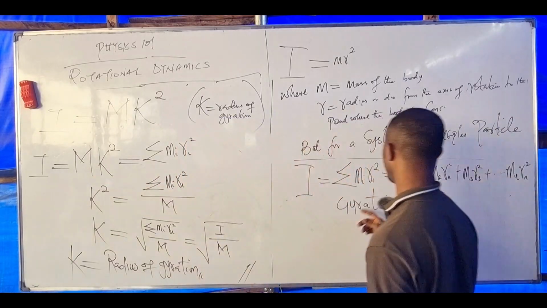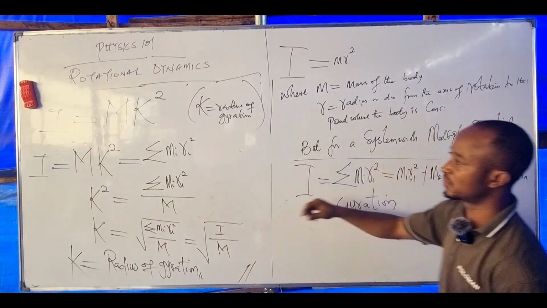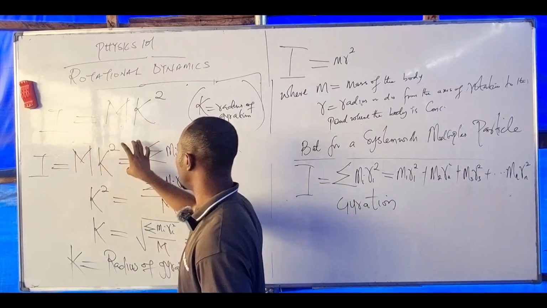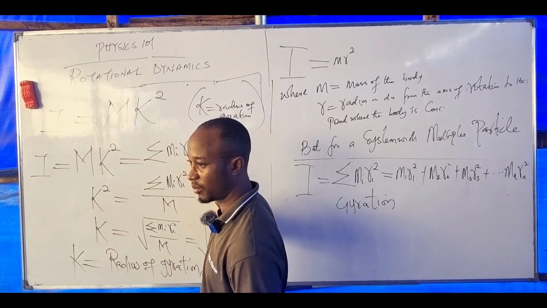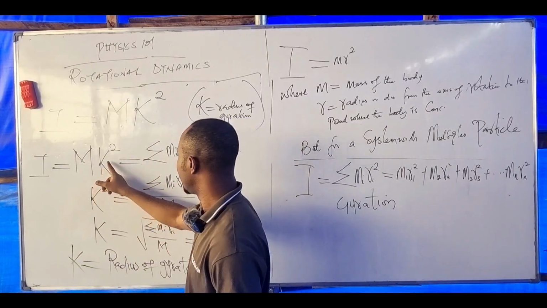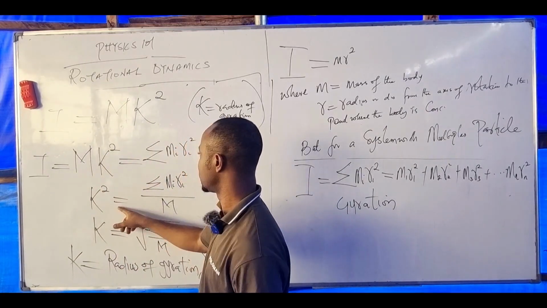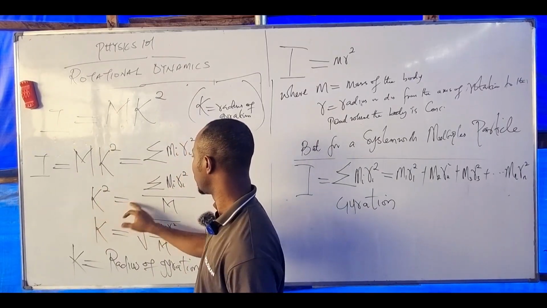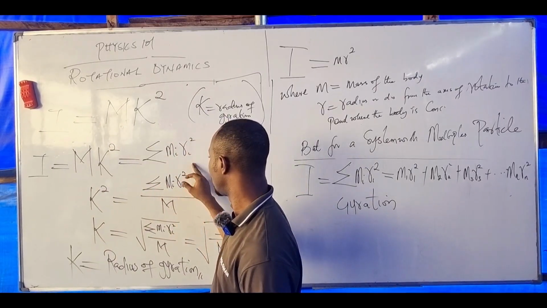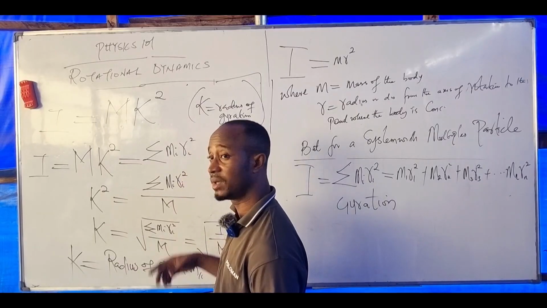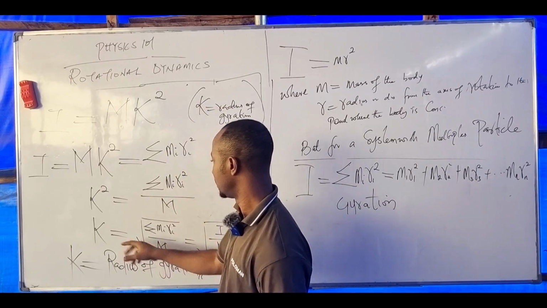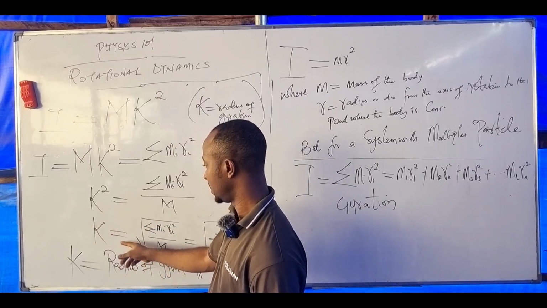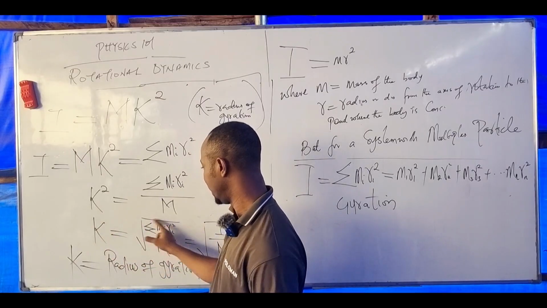So the whole of this is now equal to what? I equals M K squared, equal to this. I'm compressing them now. From here, we make K the subject by dividing both sides by M, meaning K squared equals the sum of M_i r_i squared, over capital M. Then to get my K, I have to square root both sides, meaning K equals the square root of this. And this represents I over M.